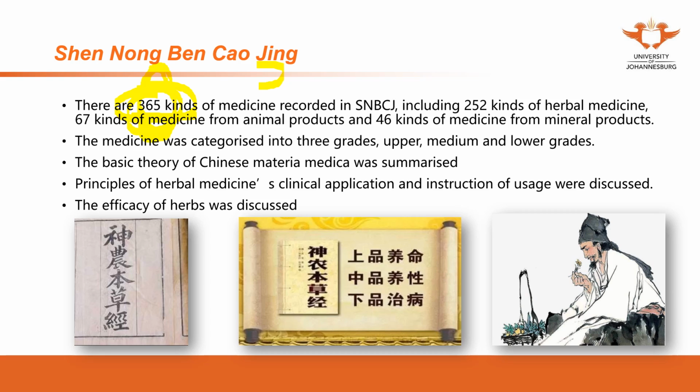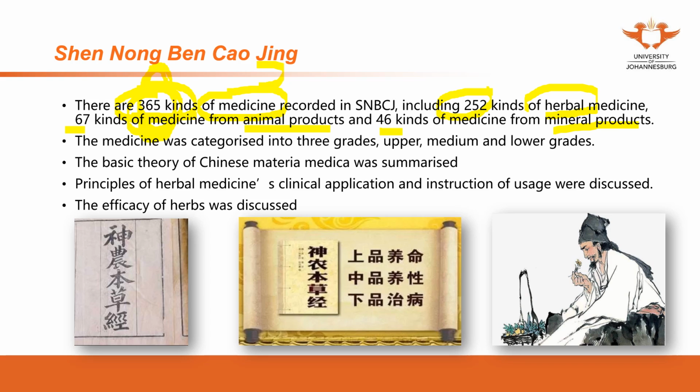Here, when we use herbal medicine, it not only refers to the materia medica. Of these 365, 252 are herbs, 67 are from animal products, and 46 are from mineral products.